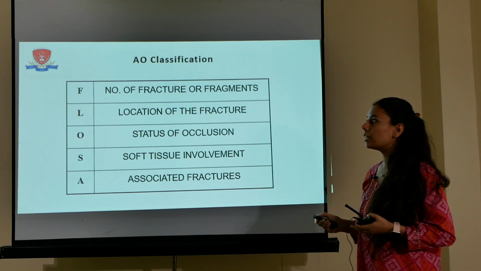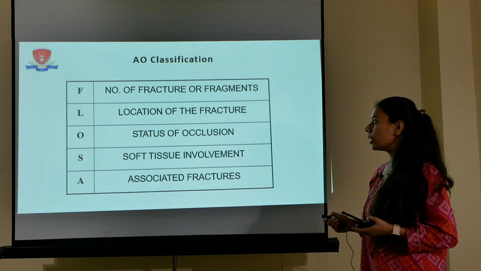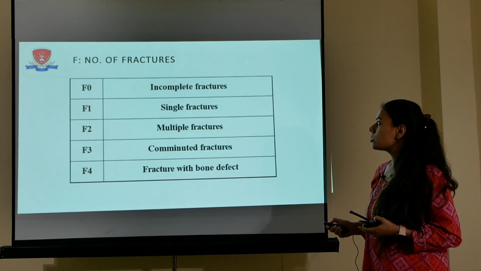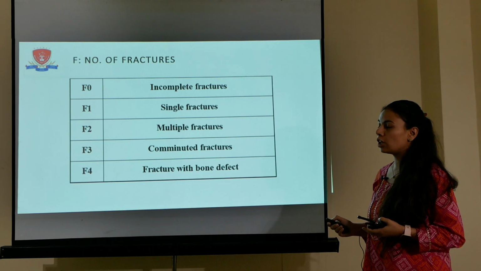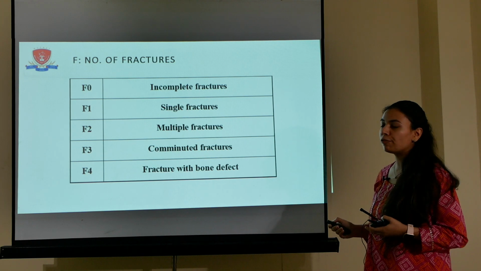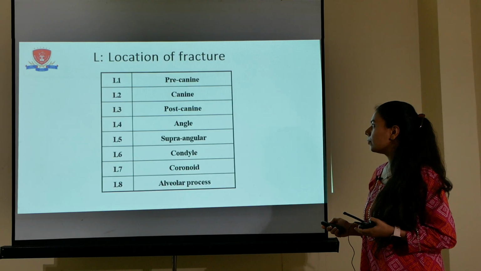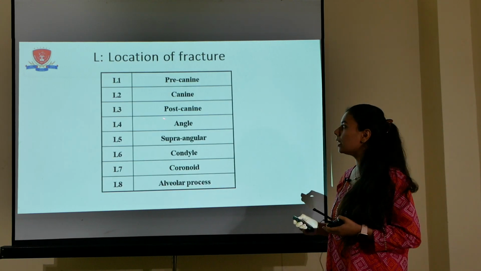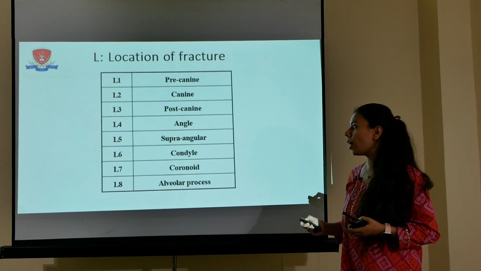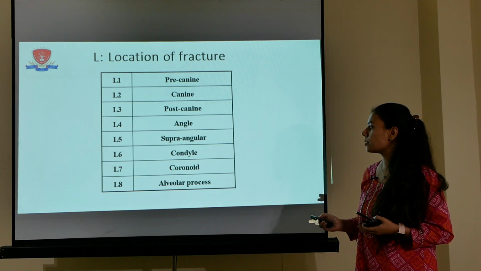According to the AO classification, the mandibular fracture is classified depending upon the number of fracture fragments, location of the fracture, occlusion status, soft tissue involvement and associated fractures. According to the number of fractures, F0 is incomplete fracture, F1 is single fracture, F2 is multiple fractures, F3 is comminuted fracture and F4 is fracture with bony defect. According to the location, L1 is precanine, L2 is canine, L3 is postcanine, L4 is angle, L5 is supraangular, L6 is condyle, L7 is coronoid and L8 is alveolar process.